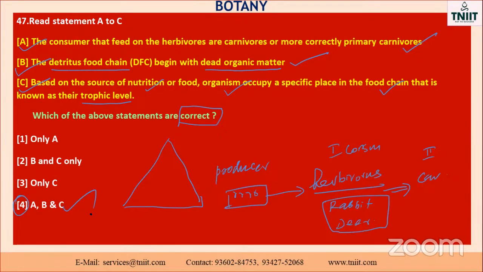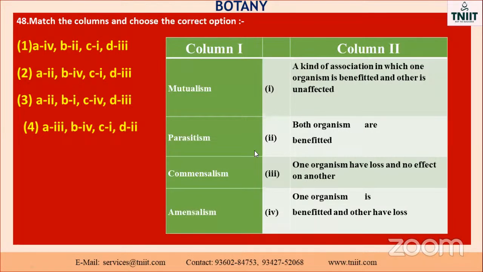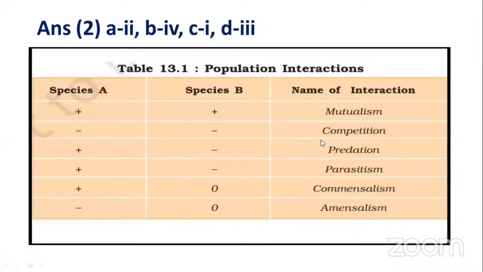Okay. You have to read the question more than 2 times, then only will you get the answer. Here already you know what mutualism is: both organisms are benefited. Parasitism means one is benefited, another one is harmed. Commensalism: one is benefited, the other is neither benefited nor harmed. Amensalism: one is harmed, another one is not affected. See the options. The second one is the option.